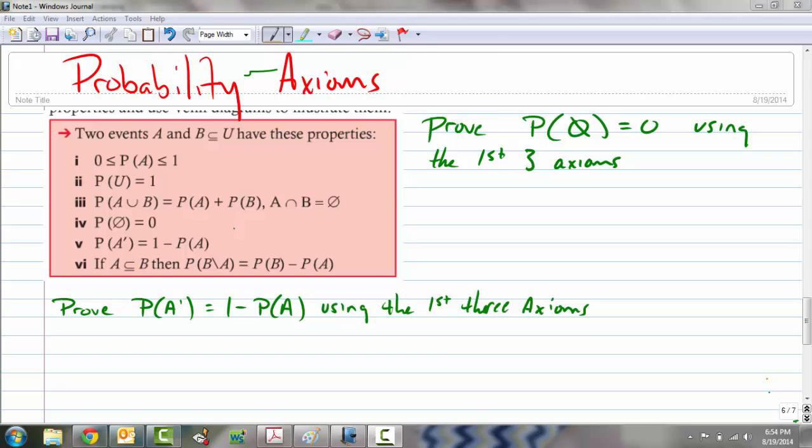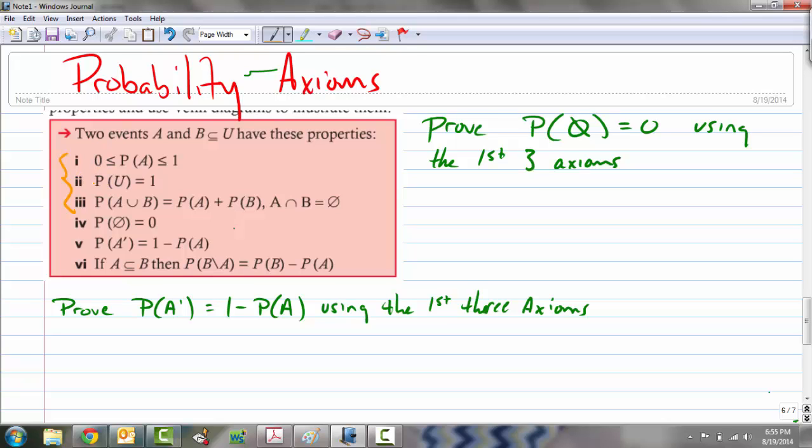So here we'll be looking at some probability axioms and properties that we can use to prove other more complex probability statements. The first three of them here are known as the probability axioms. They can be used to prove just about everything else. And what we have here is that the probability of A is between 0 and 1. The probability of any event is between 0 and 1.